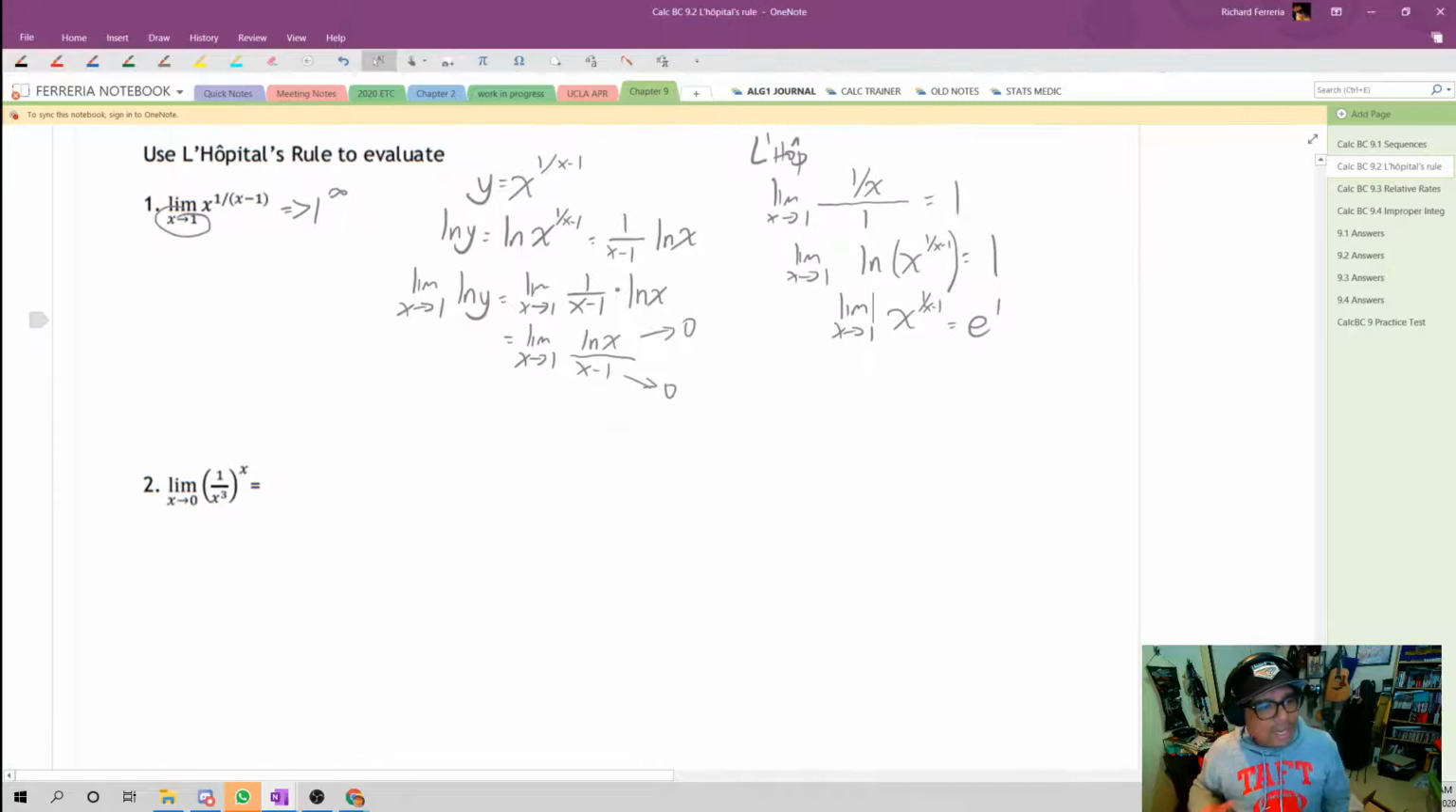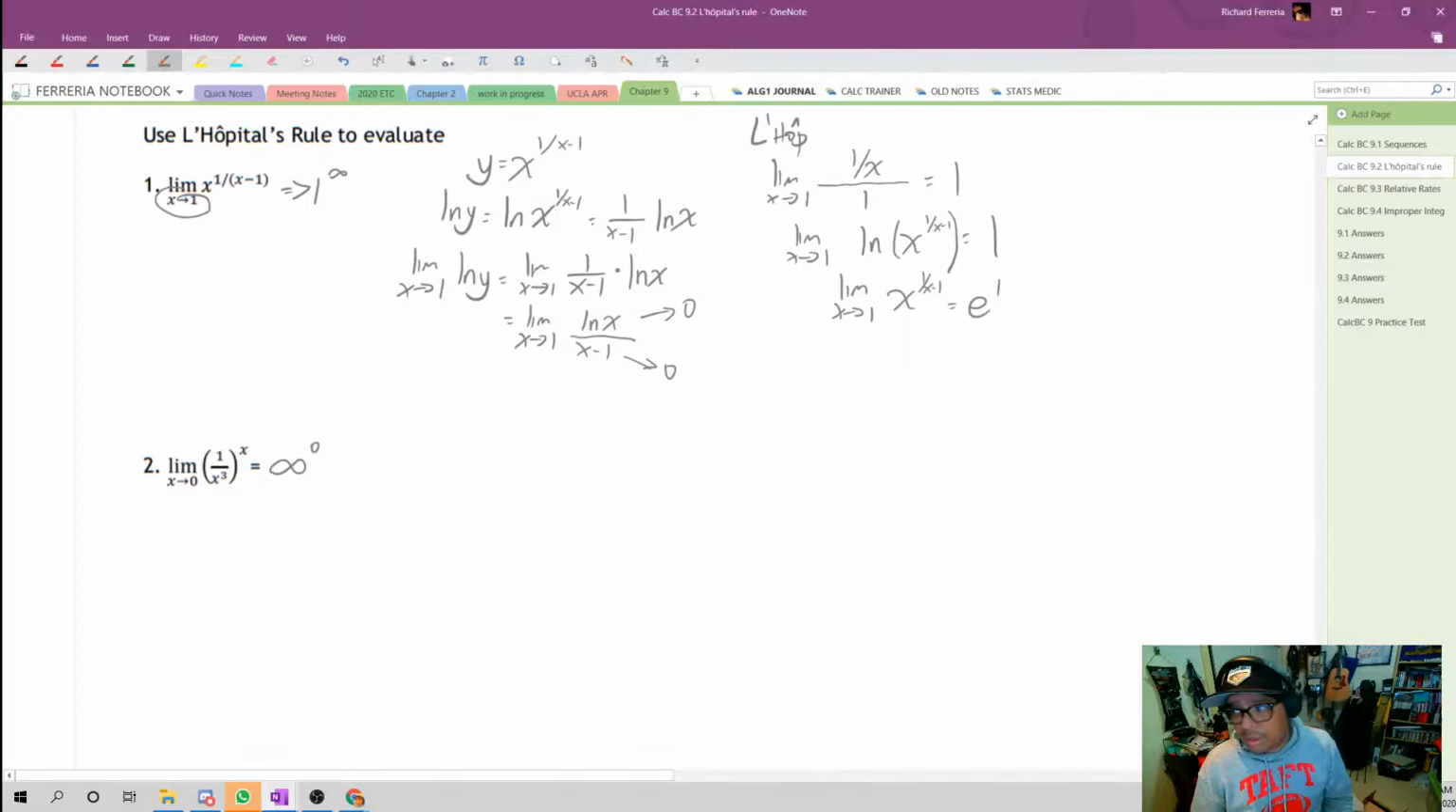Let's try the second one, and let's see if this turns into an indeterminate form. If I substitute 0, the base becomes 1 over 0, which approaches infinity, and the power becomes 0. Infinity to the 0 power is an indeterminate form in disguise. So we'll set up with our plan, which is start by saying that y equals 1 over x cubed to the x power.